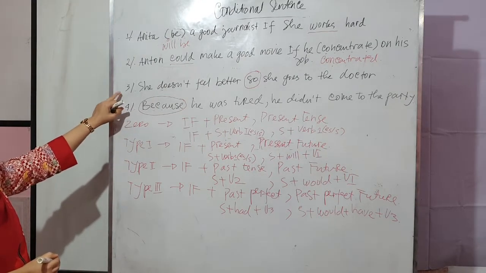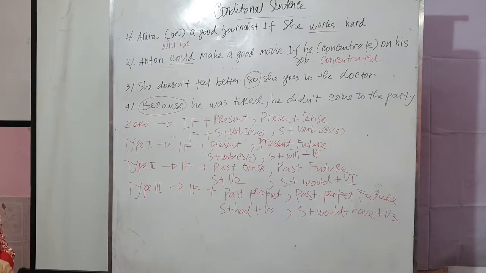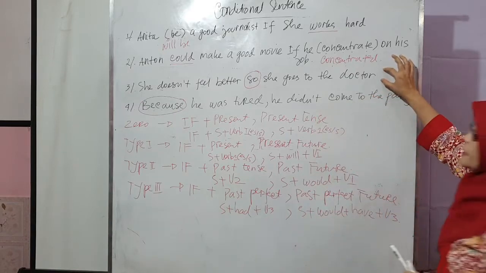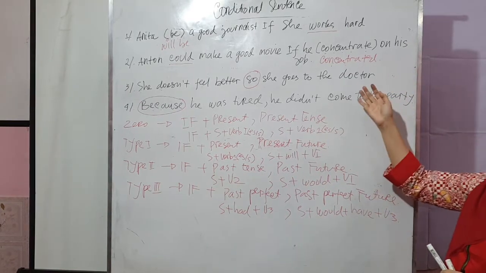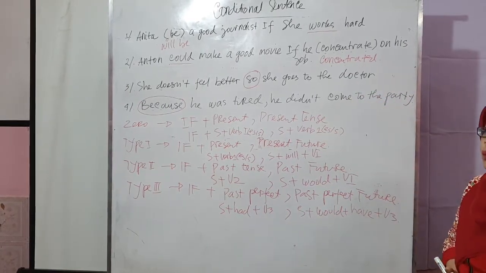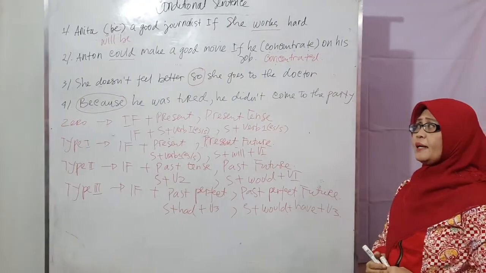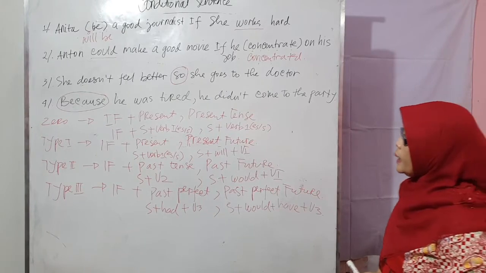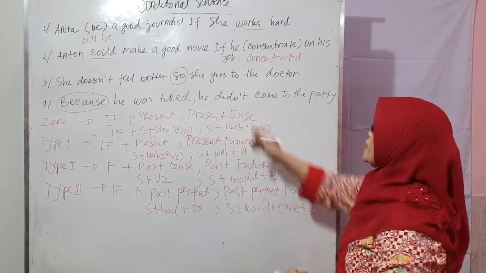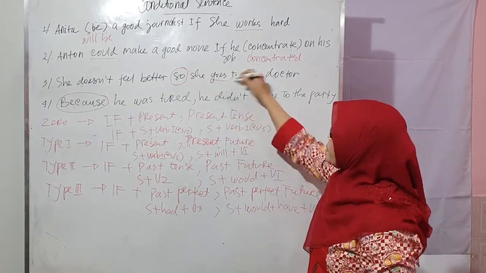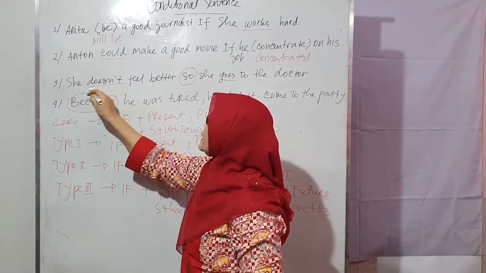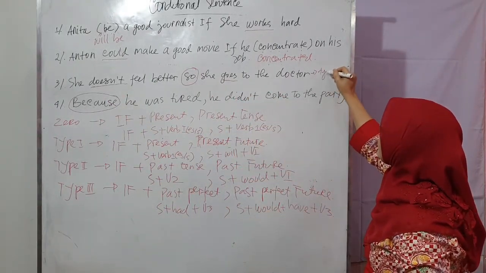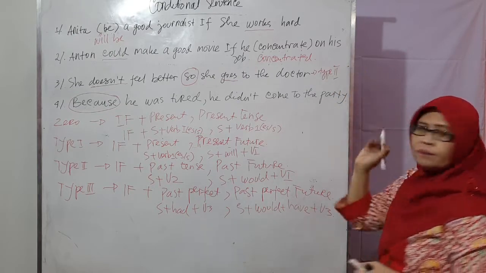So we must change the sentence into a conditional sentence. And then if you know that the sentence is still a fact, what about the conditional sentence that we must make? In conditional sentences there is a rule. If the fact uses the present tense, the conditional sentence that we must make is type 2. That is the rule.